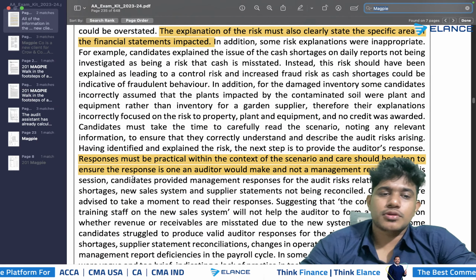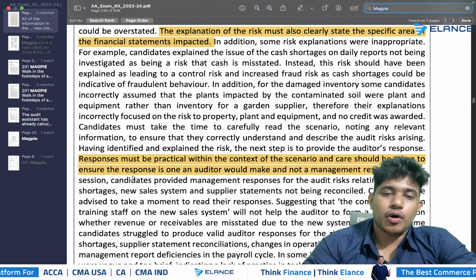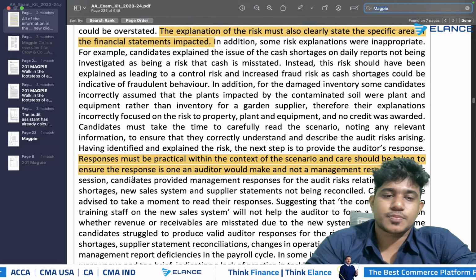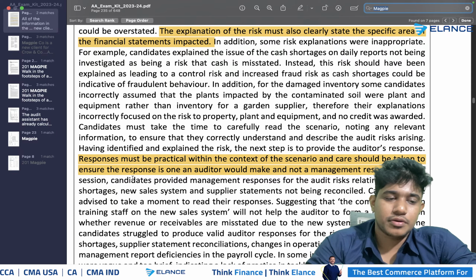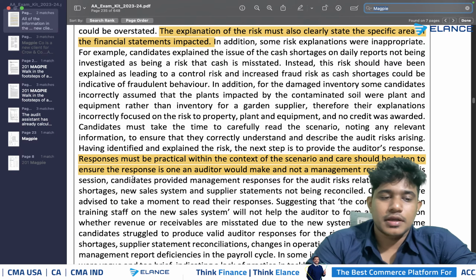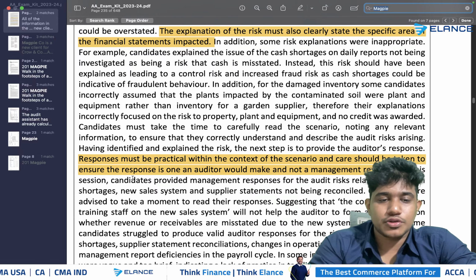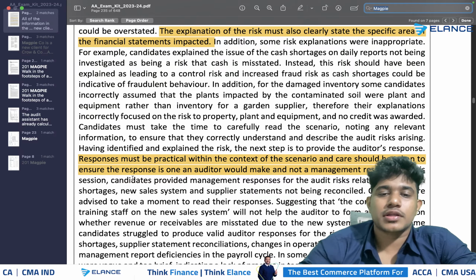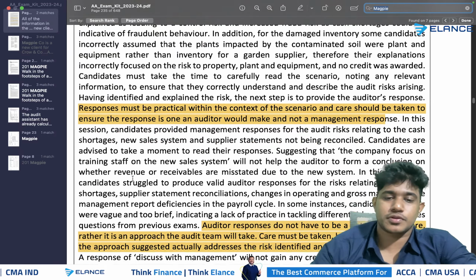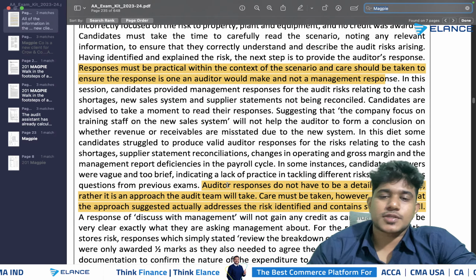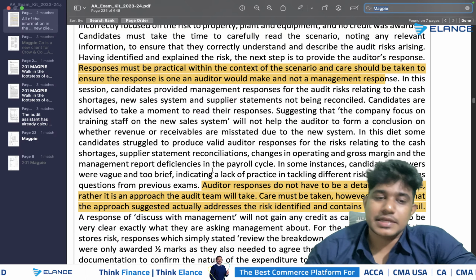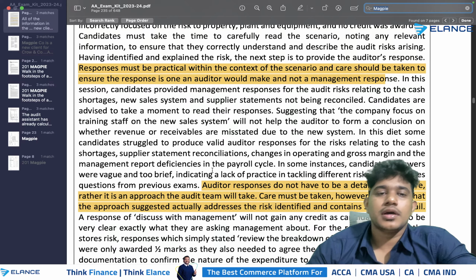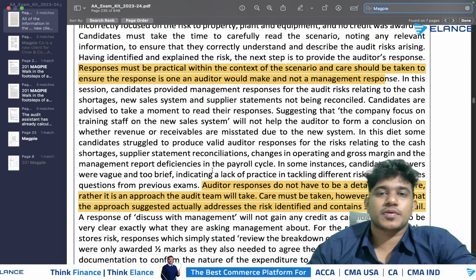Then in relation to the risk, you should also provide proper responses. But when you give the response, make sure that the response is practical to the scenario. You should write responses in relation to the scenario itself. You should clearly specify whatever things went wrong in the scenario, and that should be addressed by providing the responses. The responses are not required to be too detailed, but at the same time, they should be the auditor's response. Make sure that you are writing the auditor's response itself.